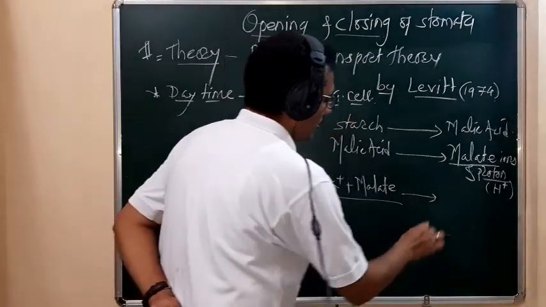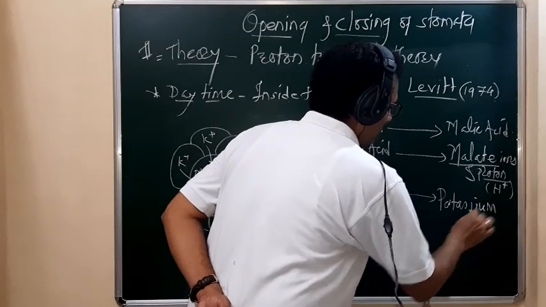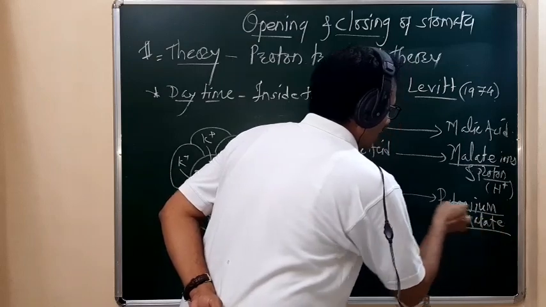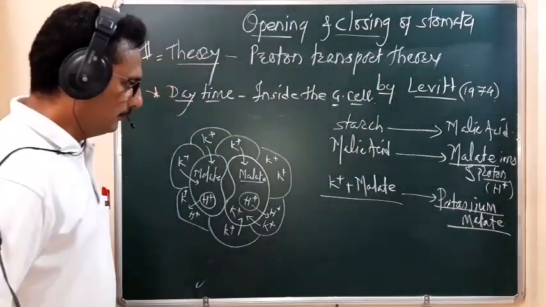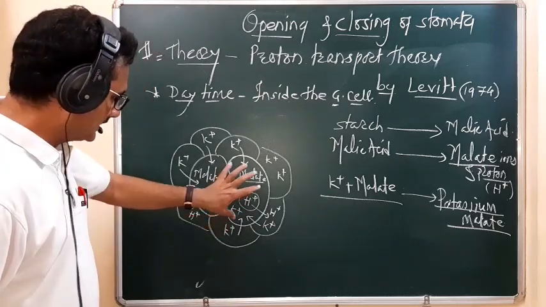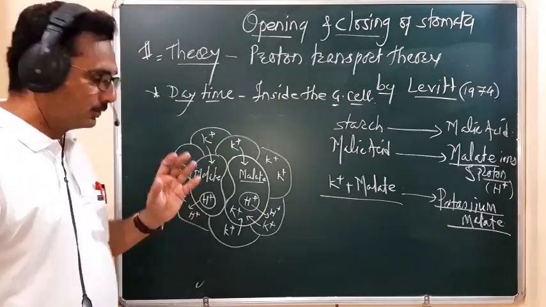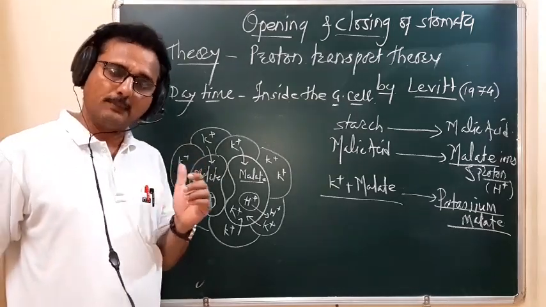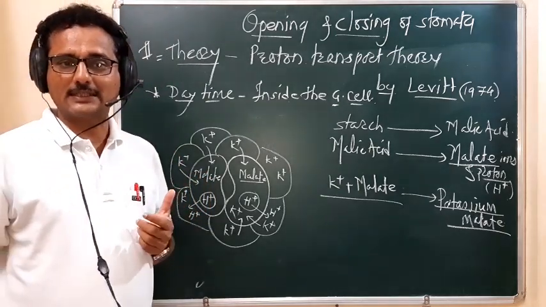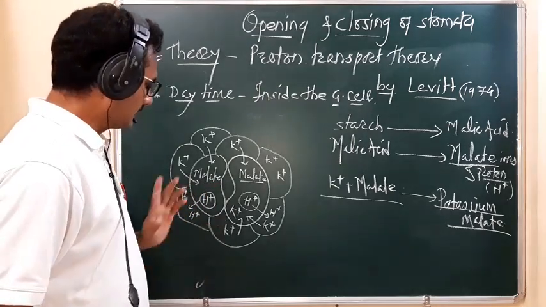There is a formation of the potassium malate. Remember, this potassium malate is synthesized inside the guard cell. So due to synthesis of the potassium malate inside the guard cell, the osmotic concentration of that guard cell increases.